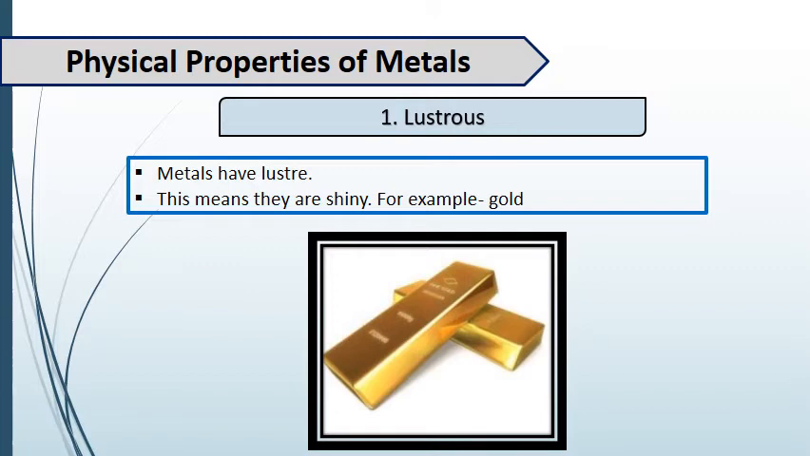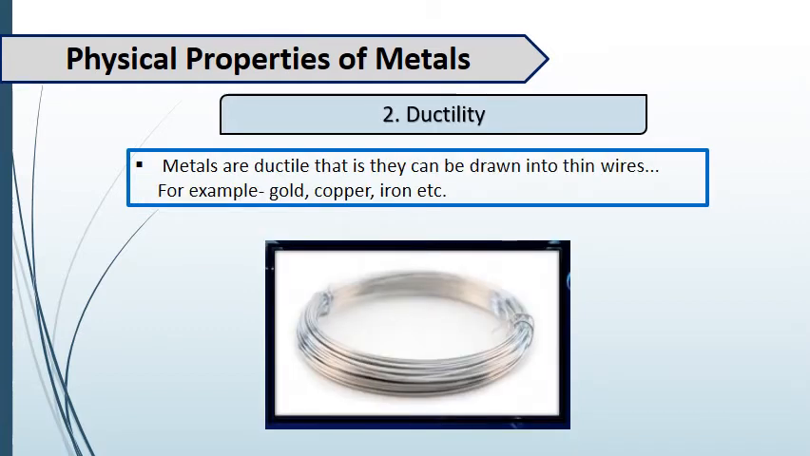For example, gold. As you know, we wear a number of ornaments that are made up of gold, silver, and these are shiny in nature. Second, ductility. Metals are ductile and can be drawn into thin wires. At our home we can see the wiring that is made up of copper. So we can see that metals are ductile. These can be drawn into thin wire.